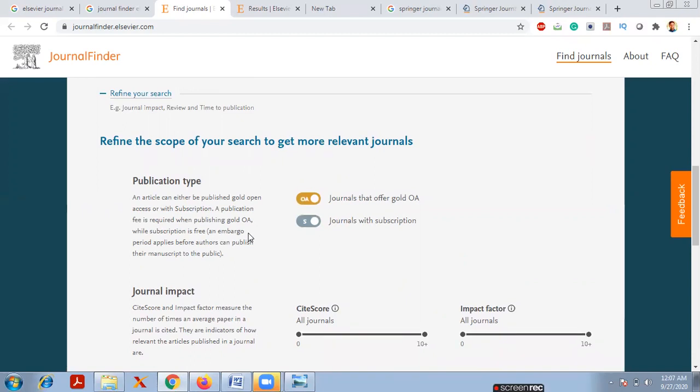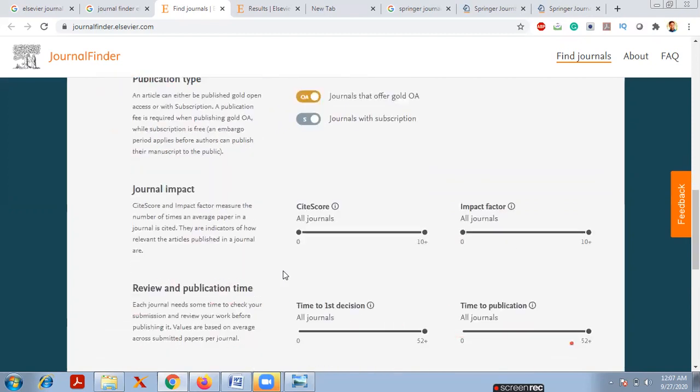Subscription means it is a free journal. Gold open access, or open access, means you have to pay some article processing charges. A publication fee is required when publishing gold open access, while subscription is free. An embargo period applies before the author can make their manuscript public. Next, that is the publication type.